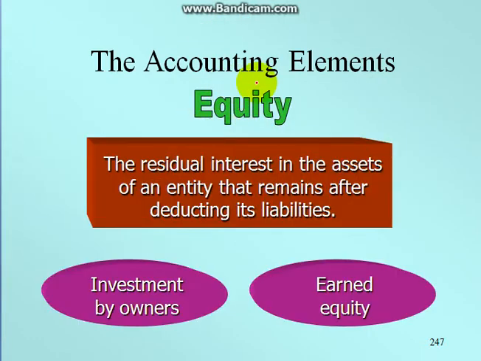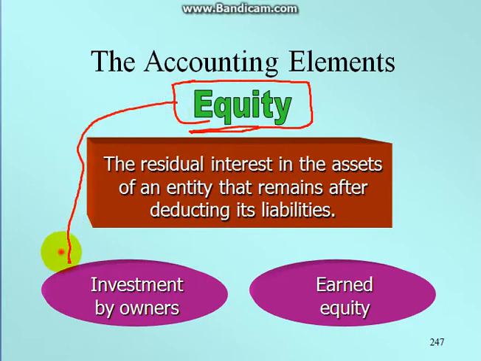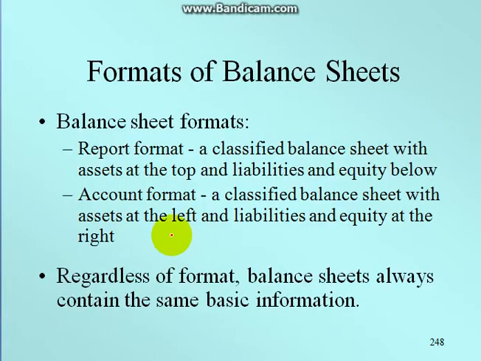Now what is equity? Equity is nothing but the residual interest in the assets of an entity that remains after deducting the liabilities. After deducting the liabilities, what remains is nothing but the equity. Equity is of two types. First is equity invested by owners and second is the earned equity. What investment the owner has made is owner's equity, and what he has earned is earned equity.